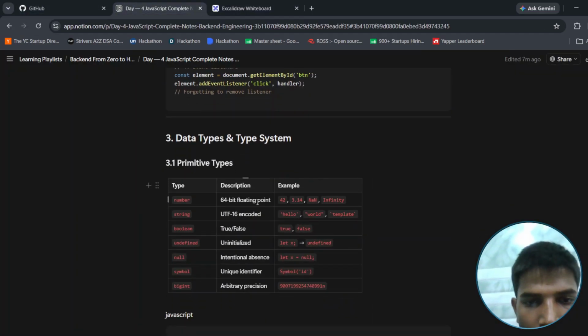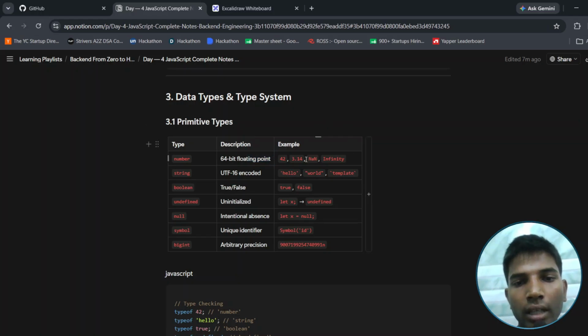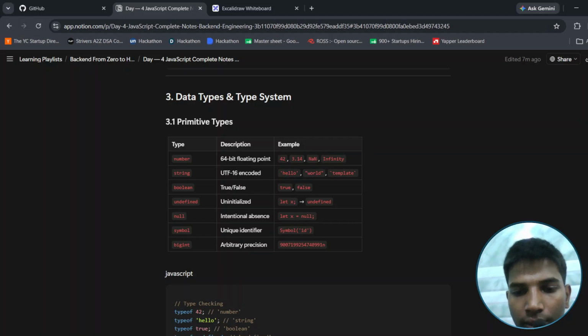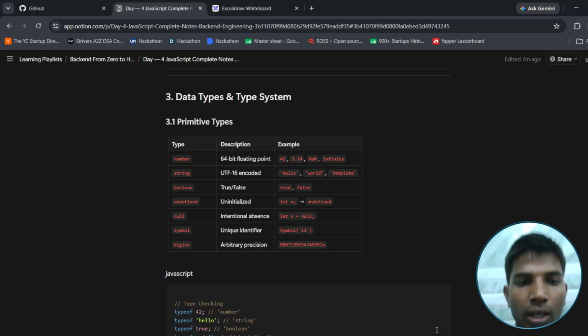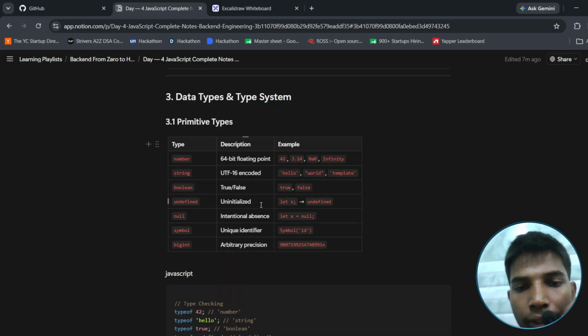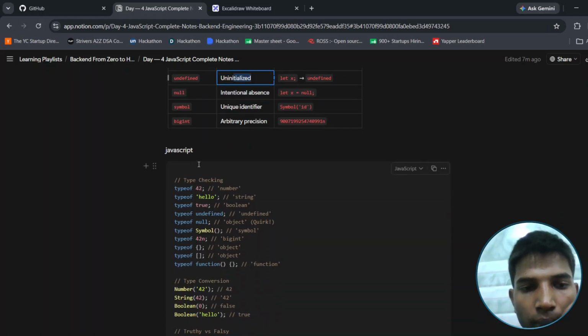Let's see. JavaScript has many data types. First is the number, a 64-bit floating point, for example NaN, Infinity, 42. Strings, UTF-16 encoded, like hello world templates. Boolean, true and false. Undefined, for uninitialized values. Null, symbol, and BigInt.